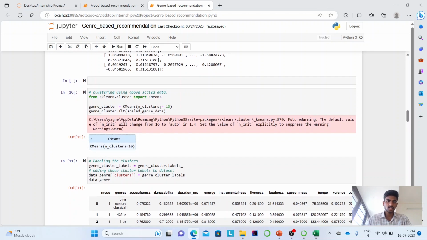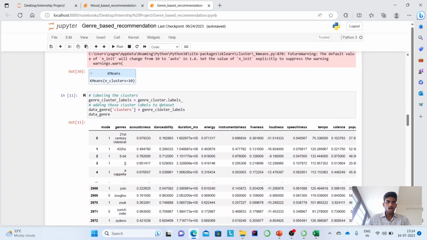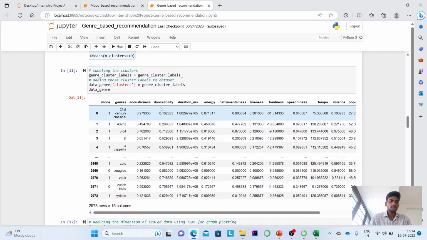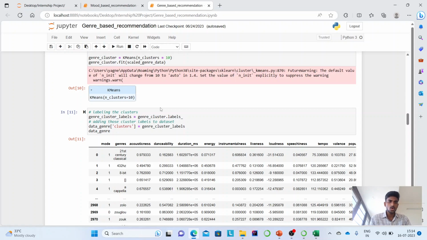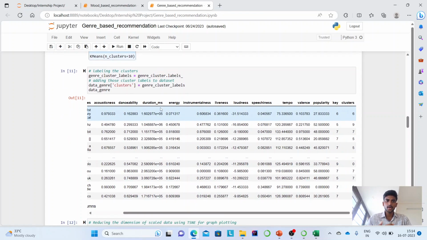I have used 10 clusters, and when I clustered, I got cluster labels. So these cluster labels represent the genres. I added one more column in my genre dataset, named clusters, at the end.